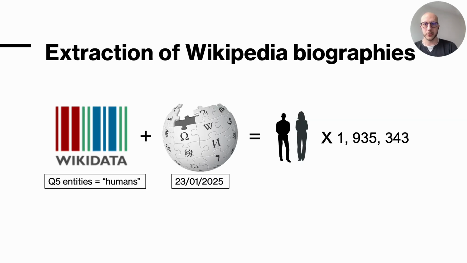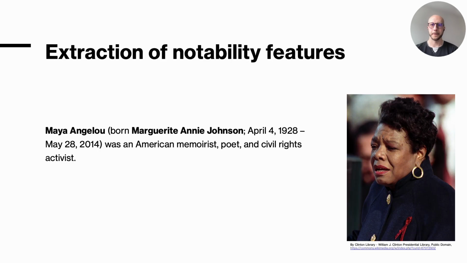To answer this question, we first need to extract the biographies. This is done by matching English Wikipedia titles classified as Q5 entities, which in Wikidata are the humans, with their corresponding Wikipedia pages. From the January 23rd, 2025 dump, we retrieved approximately 1.94 million biographies.